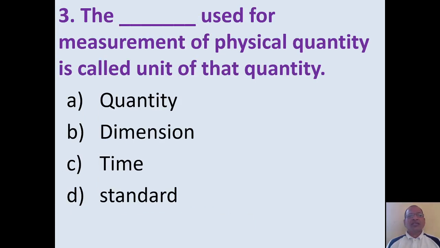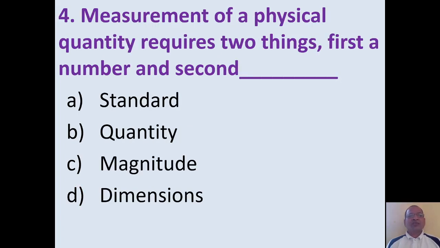Third MCQ: the dash used for measurement of a physical quantity is called the unit of that quantity. We have seen earlier, unit is simply a standard. So the correct option here is option D, standard. The fourth one: measurement of a physical quantity requires two things, first a number, and second dash. We have seen earlier, measurement consists of two parts. The first part, a number, we call magnitude. The second part is the standard, we call it a unit. So in this case, the correct option is option A, standard.